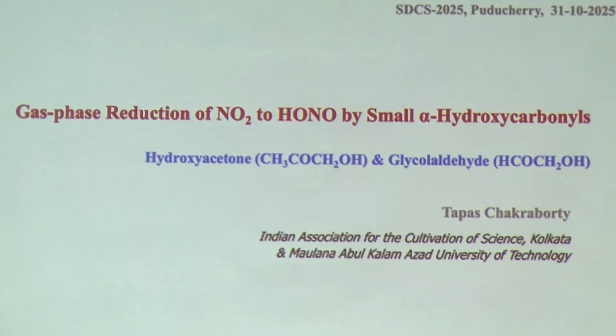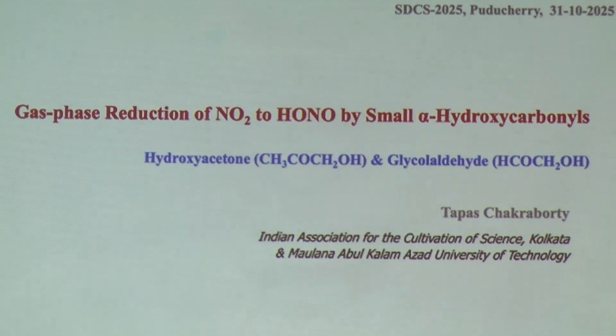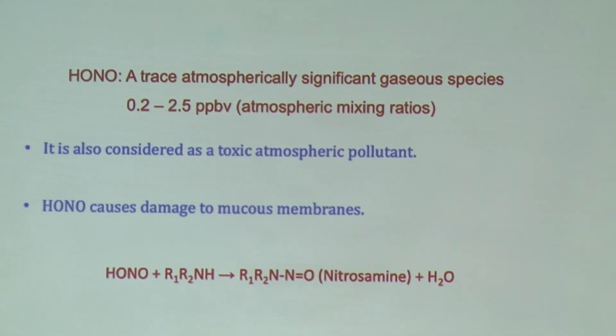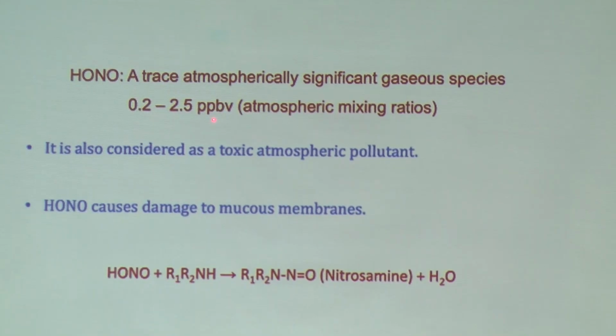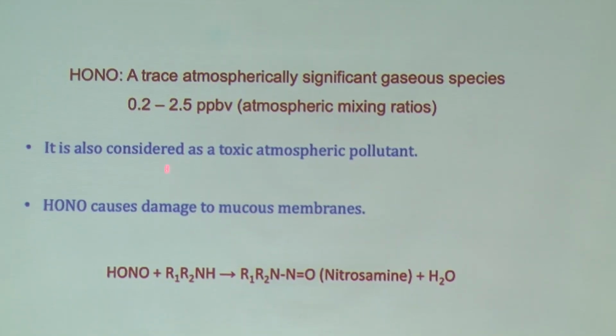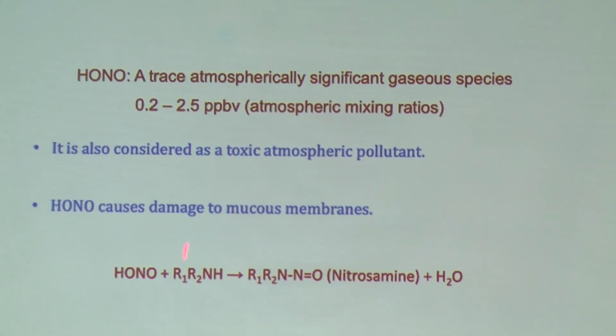Now, the reason for this study is that HONO, particularly nitrous acid, is an extremely important molecule. It is a trace atmospherically significant gaseous species. Natural abundance is about 0.2 to 2.5 parts per billion. It is considered a toxic atmospheric pollutant. HONO causes mucous membrane damage. At the same time, when HONO reacts with secondary amines, it produces nitrosamines, which are considered highly carcinogenic material.